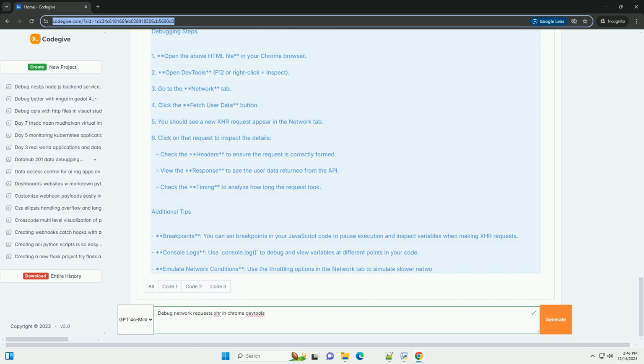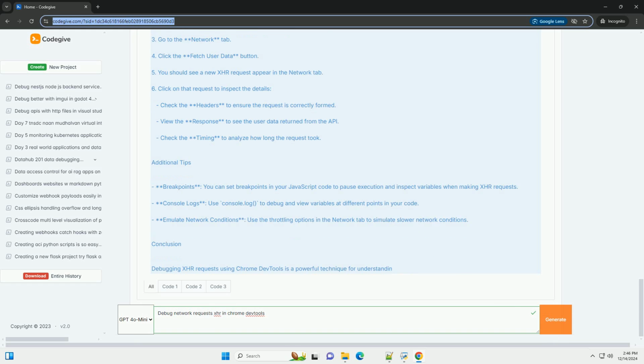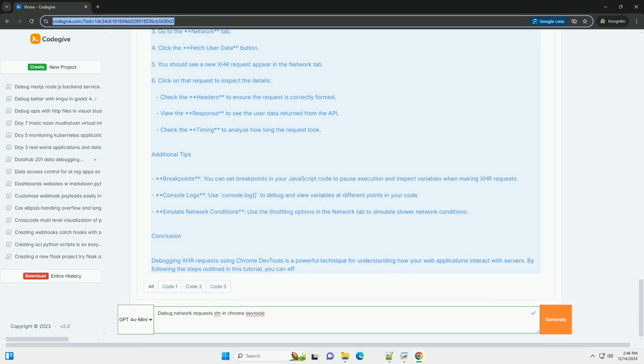Step 2, go to the Network tab. 1. In DevTools, click on the Network tab. This tab shows all the network requests made by the web page. 2. Enable Preserve Log if you want to keep the logs even after navigating to a new page. You can find this option at the top of the Network tab.